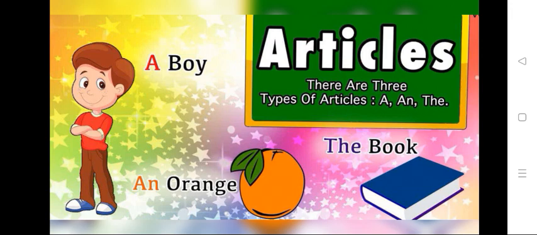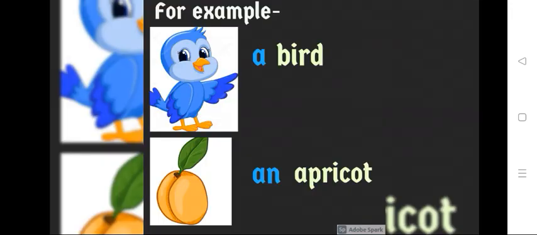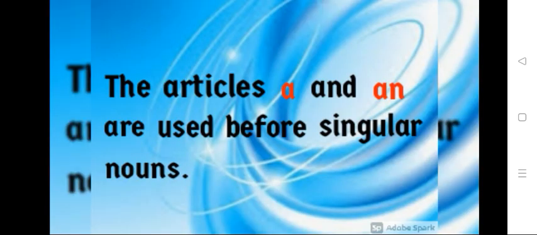Lesson number 5 is articles. In this video we are going to learn about the articles a, an, and the. First we will learn about a and an. For example, a bird, an apricot. The articles a and an are used before singular nouns.